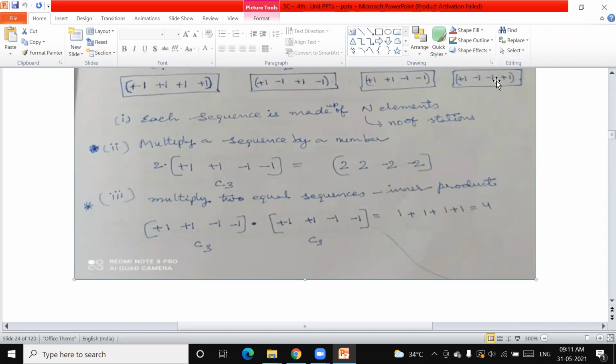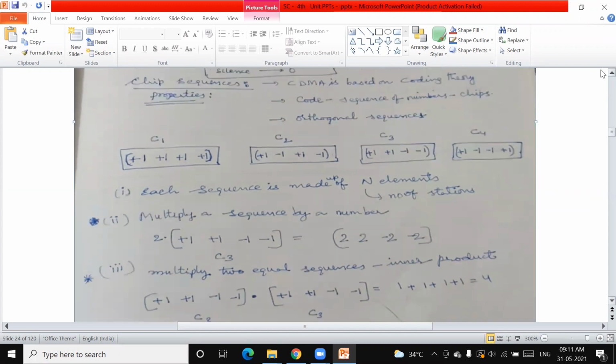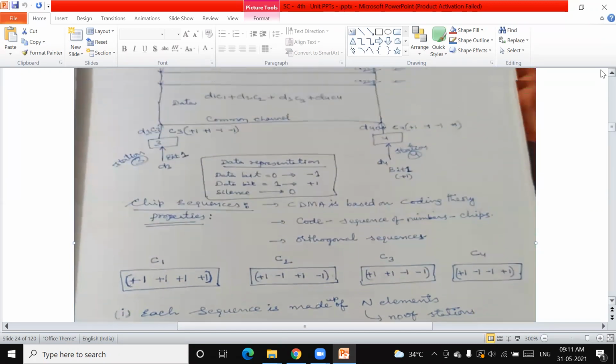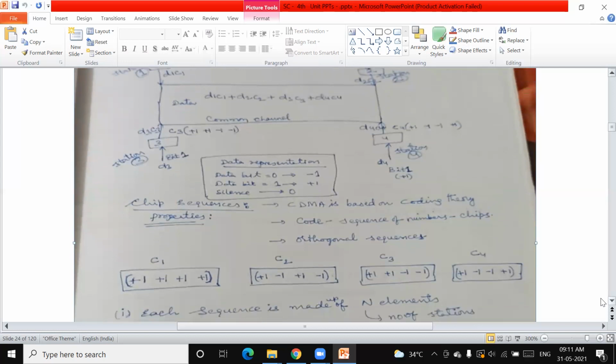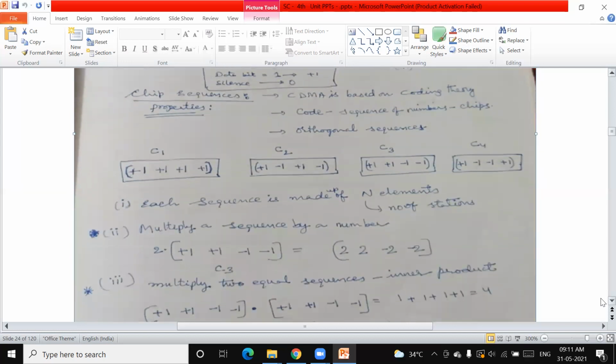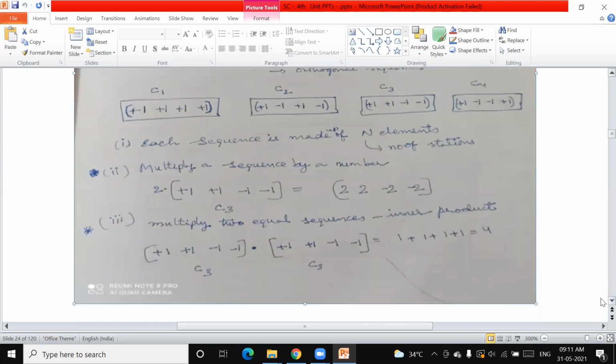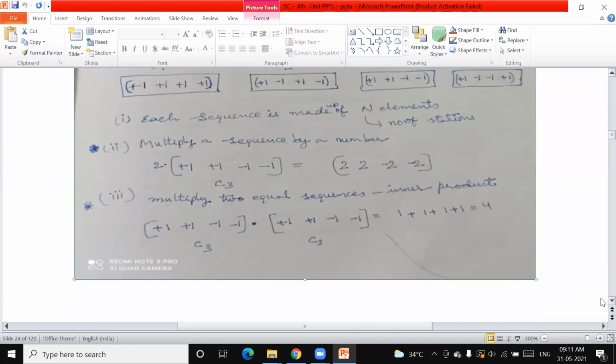Everywhere 4 elements. Why are these 4 elements? The reason, number 1, is n elements. n indicates the number of stations. How many stations do we consider? 4 stations. Therefore, n equals 4. That is the reason why the sequence has n elements. n is nothing but the number of stations.